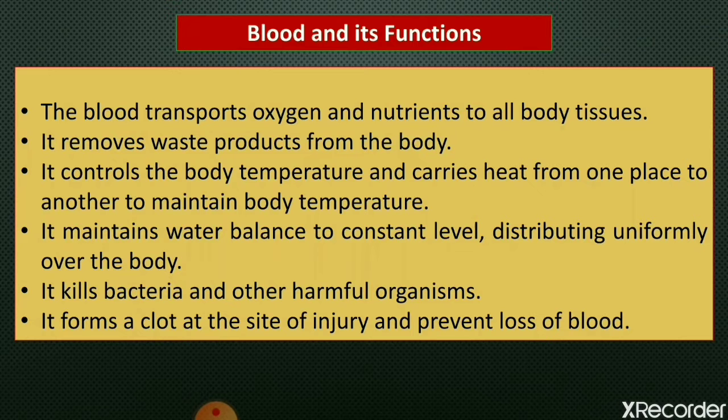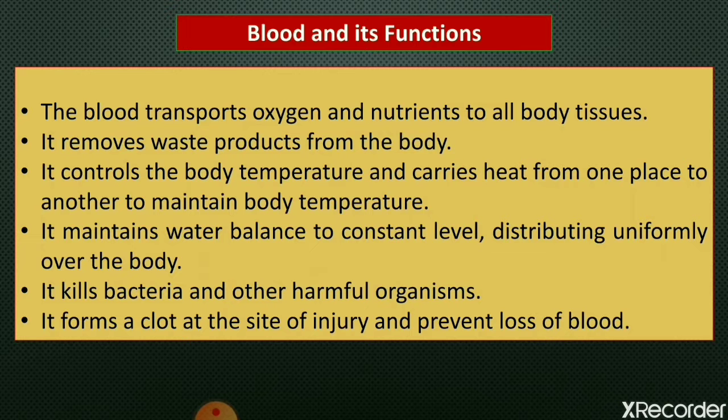Just like that, in the second chapter also we have studied when food is digested. That digested food's nutrients are present in the small intestine, from where they get absorbed in the blood. So blood carries these digested food nutrients from the small intestine, and transports them to all parts of the body. Then it removes waste products from the body.